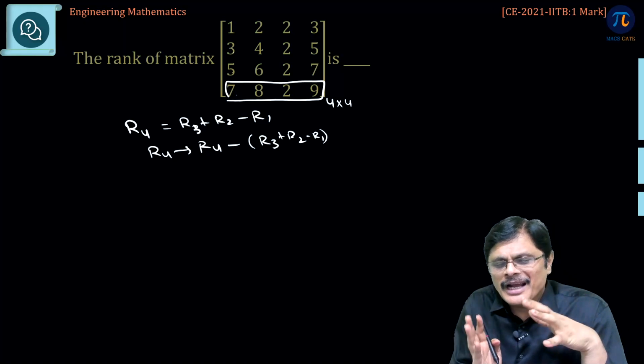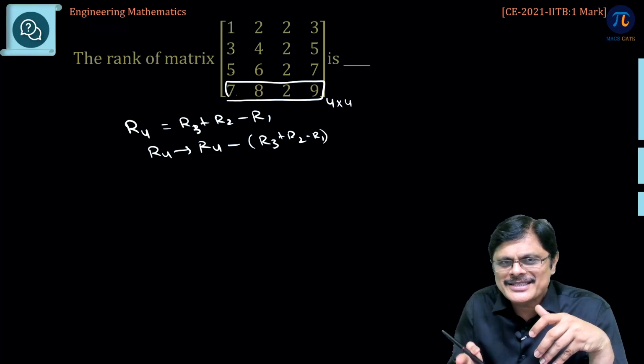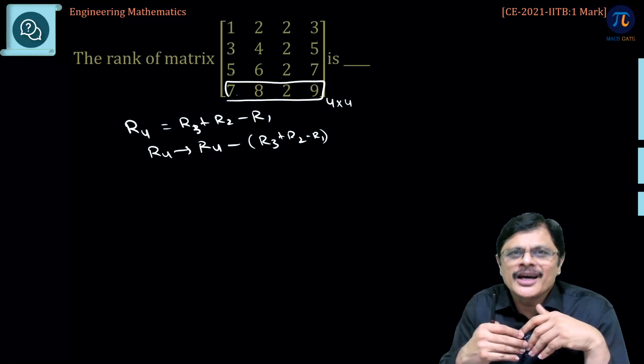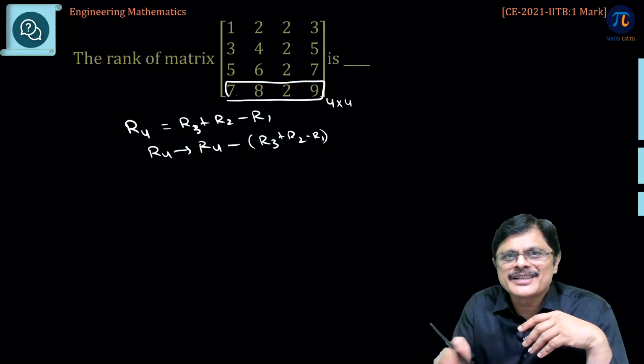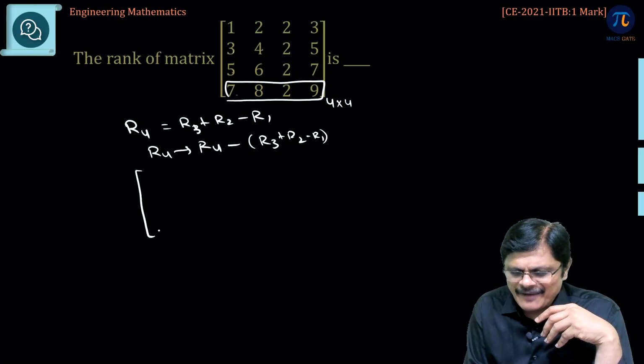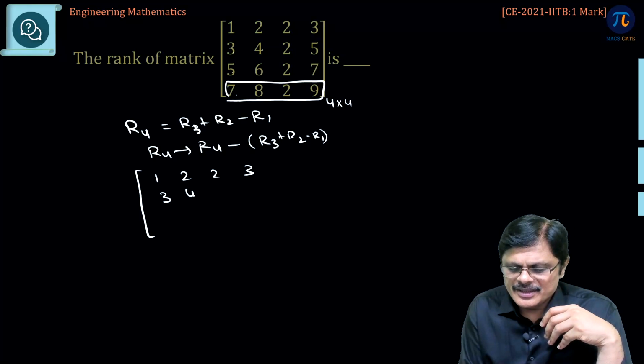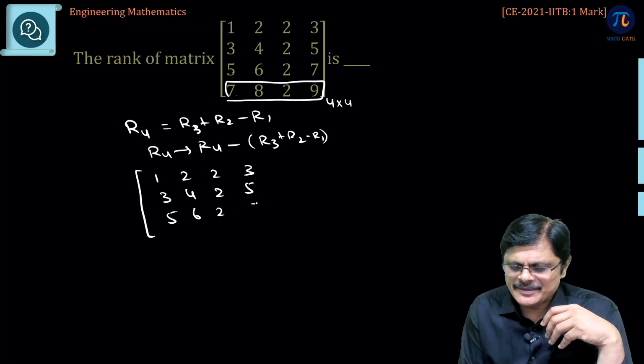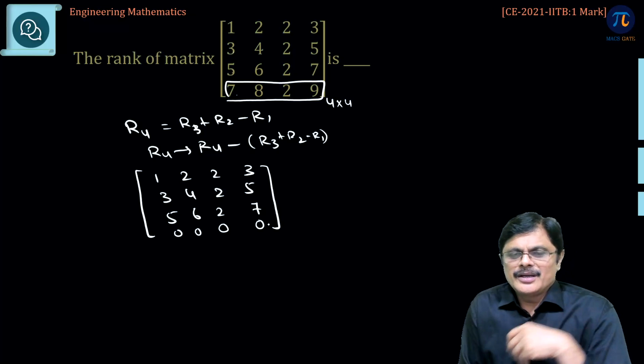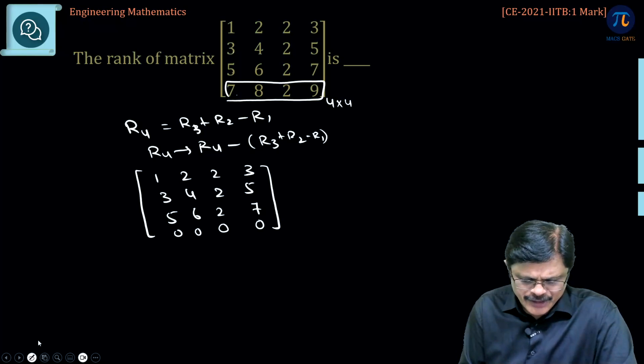So, even though you are having a 4 by 4 matrix, one row is actually related to all other rows. So, obviously, you can make it 0 completely. So, we are having only the first 3 rows: 1 2 2 3, 3 4 2 5, 5 6 2 7, and of course you can write 0 0 0 0. Now, what do we do? We try to reduce it to echelon form.